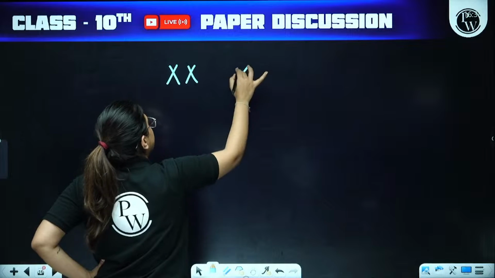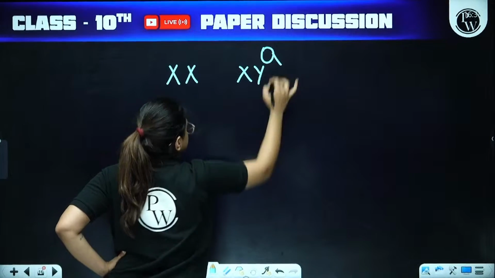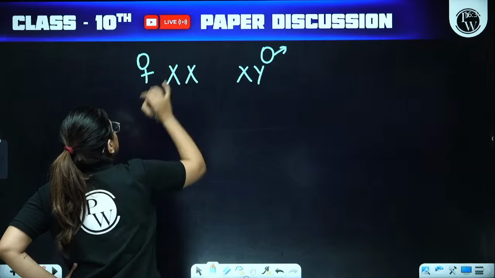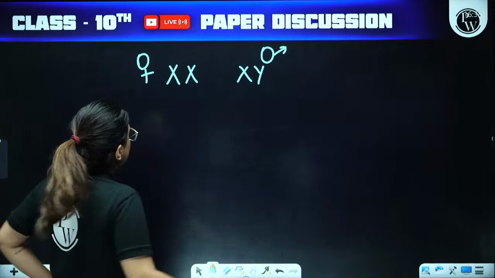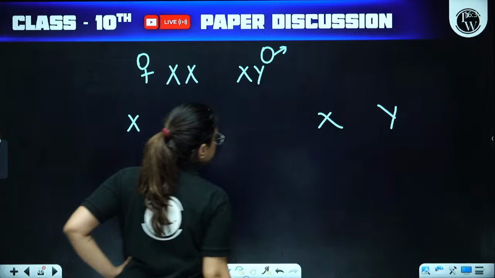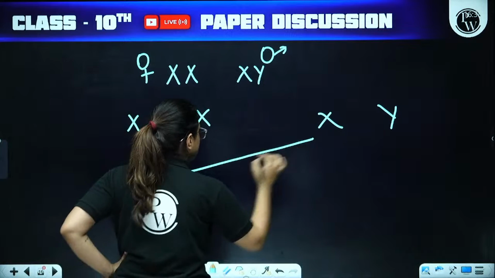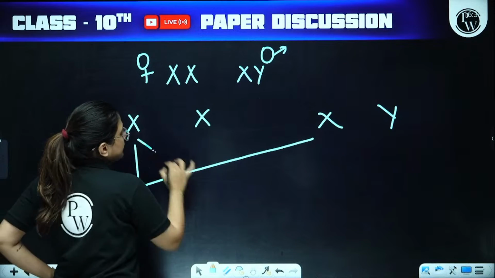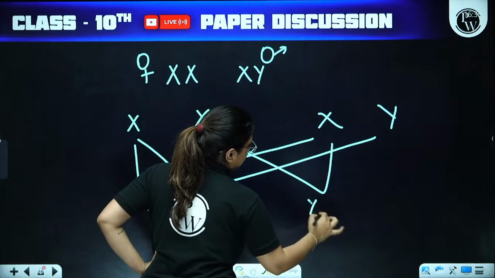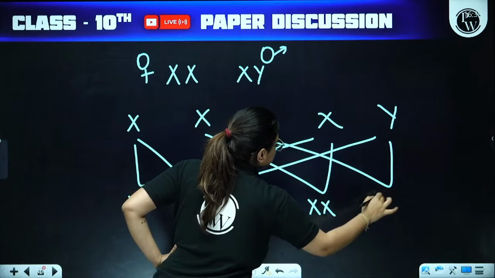XX and XY. XY is male or father and XX is female or mother. Let's make the gametes first, and we get the first progeny as XX. Then next one is XY. Then again XX, and last one would be XY.